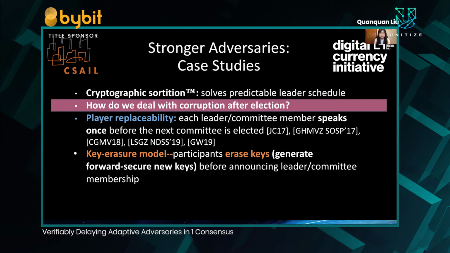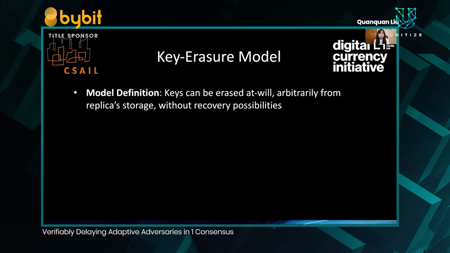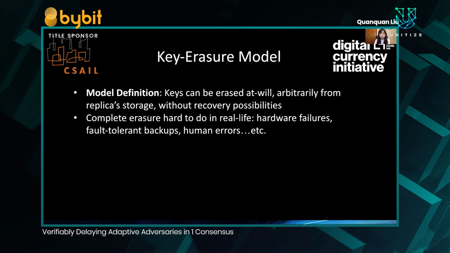have been erased. To give a bit of background on the model, in the key erasure model, it is assumed that keys can be erased at will, arbitrarily, from a replica storage without any recovery possibilities. Such an assumption is difficult to realize in real life since complete erasure on hardware and in software is difficult to accomplish.